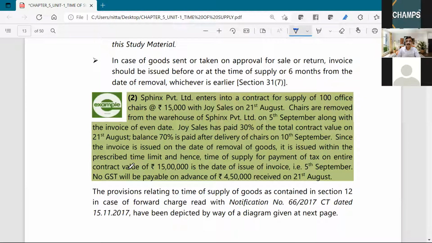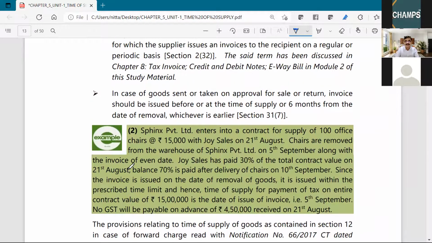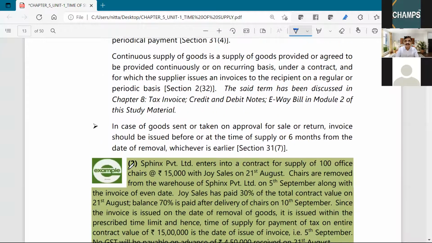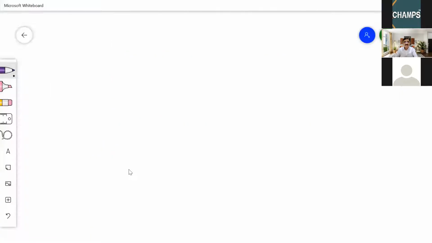Now, what is the time of supply in respect of goods sent on sale or approval basis? Goods are sent on sale or approval basis.